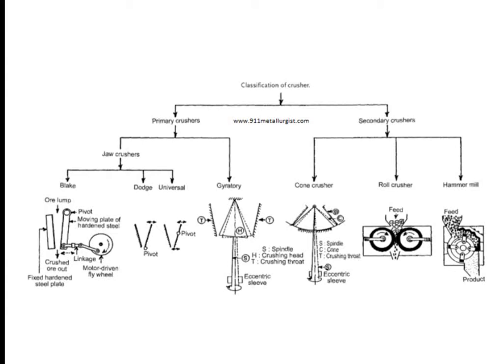In the gyratory crusher, there is going to be a gyrating motion, so the name is called as such. And under secondary crushers, we are having the cone crushers, roll crushers, and the hammer mills. Now we are going to look about each one in detail.